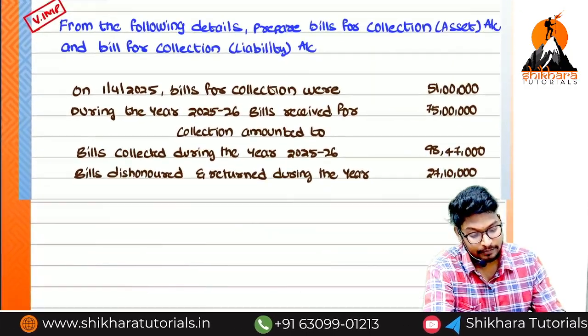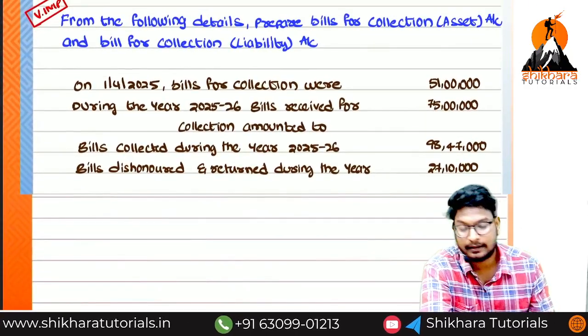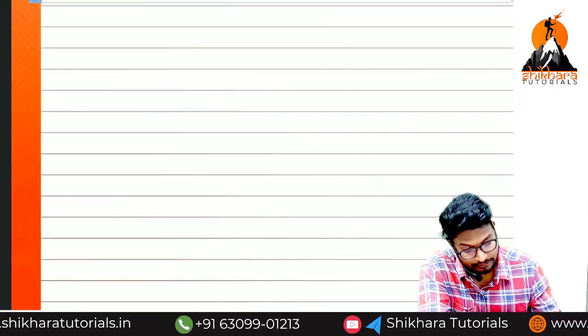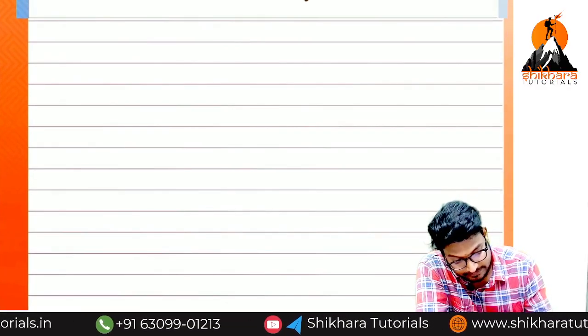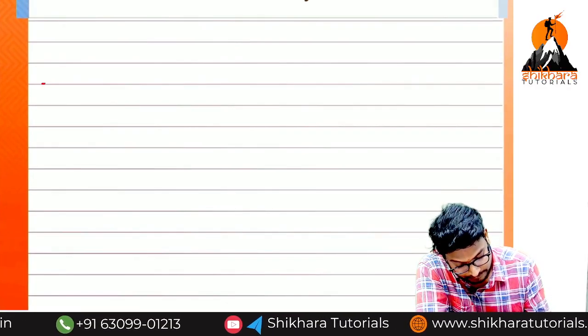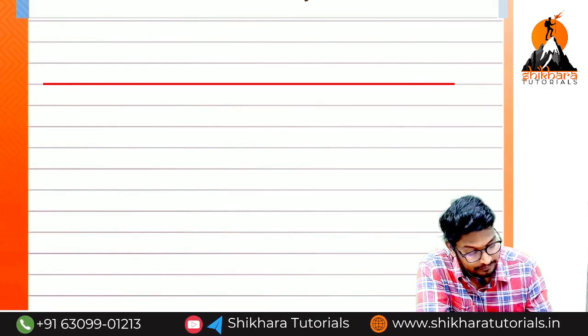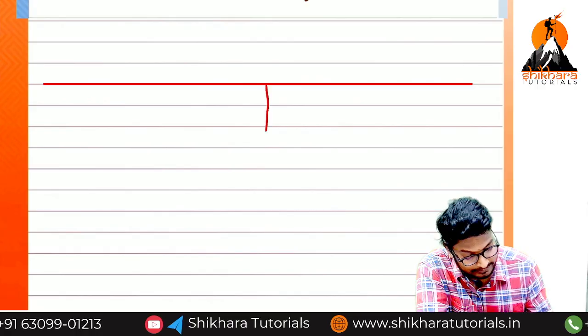Okay, this is an example. How many accounts we need to prepare, ma? Asset account and liability account. So we can prepare simultaneously. So what is the first account, guys? Bills sent for collection, asset account.